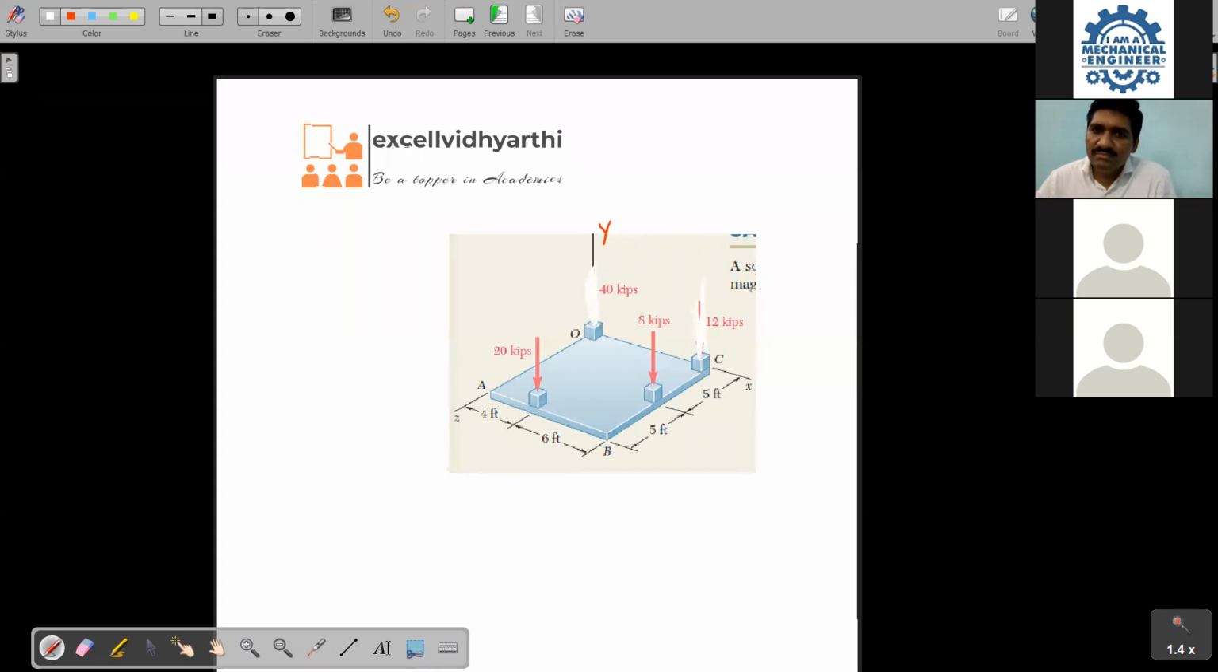It's coplanar, non-concurrent, sir. Or non-coplanar? You know what is the meaning of coplanar? Acting in the same plane. If you observe carefully, these two are perpendicular to the XZ plane, not parallel to XZ.